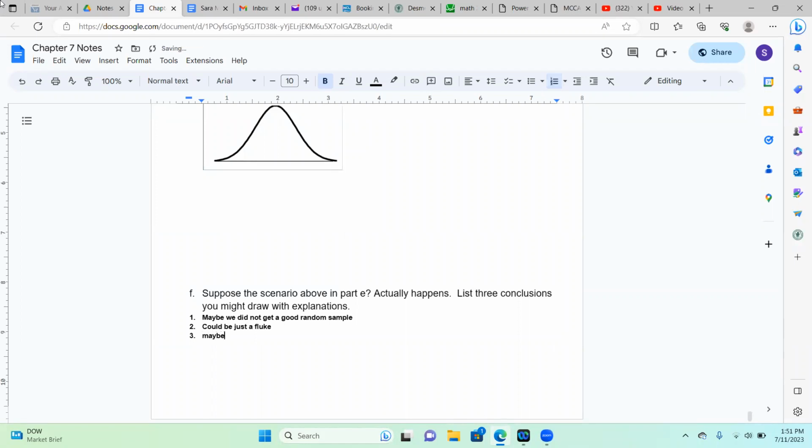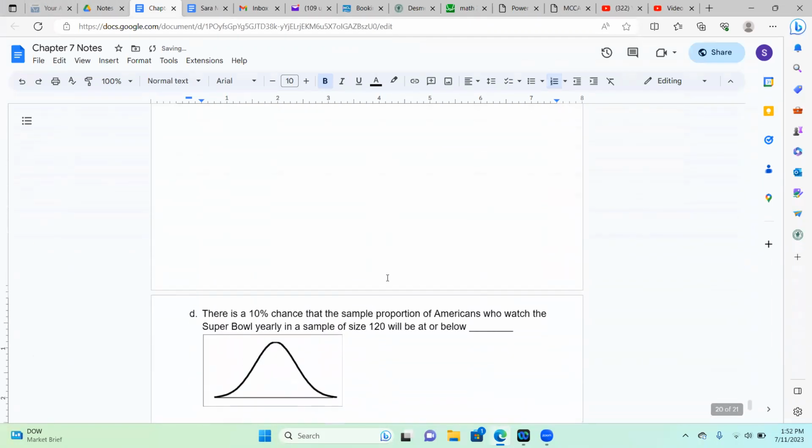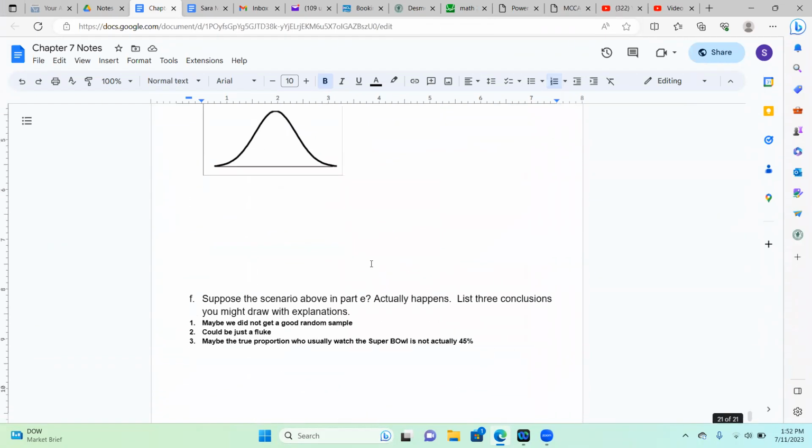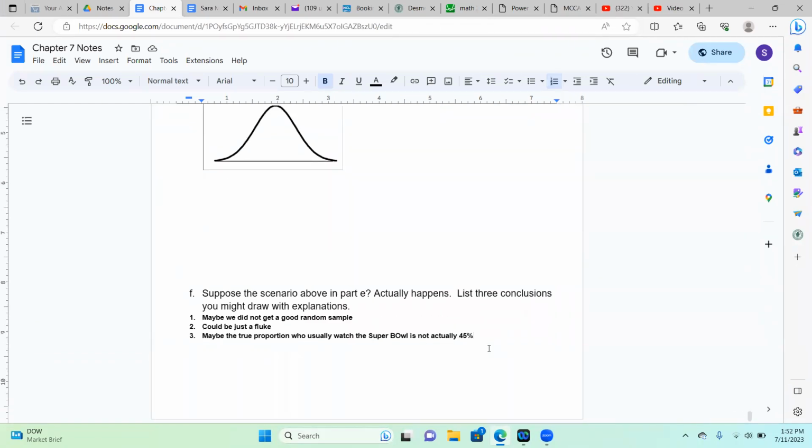Or maybe the true proportion who usually watch the Super Bowl is not actually 45%, like they said here. Maybe that's really not true, and the poll that they took is not a good number to use. So those are our 3 possibilities.